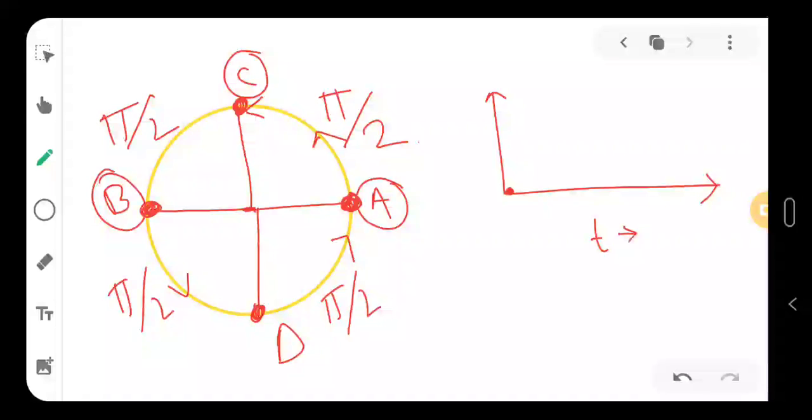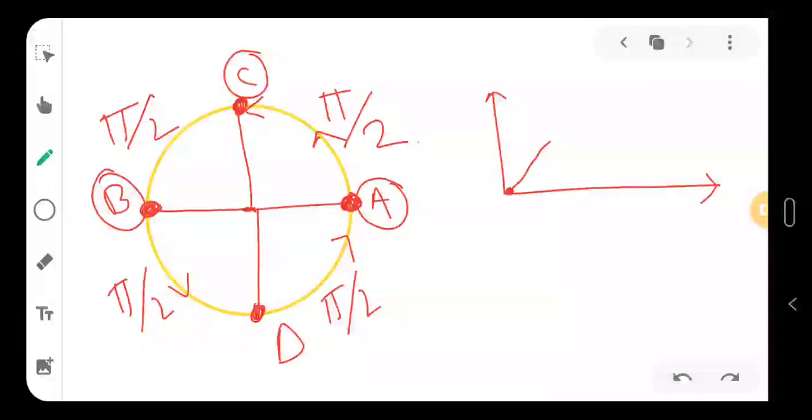Let us understand first: as the time is increasing, the phase is also increasing. At first the phi is increasing, right? So first it will go to pi by 2, like that, and then as time increases, this will increase also.